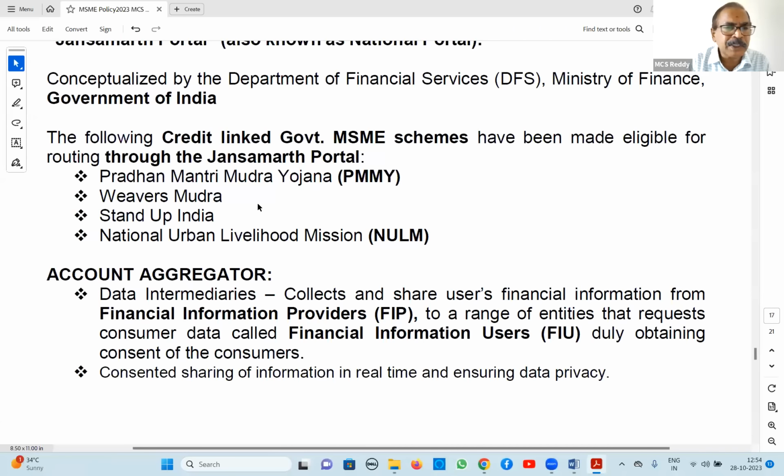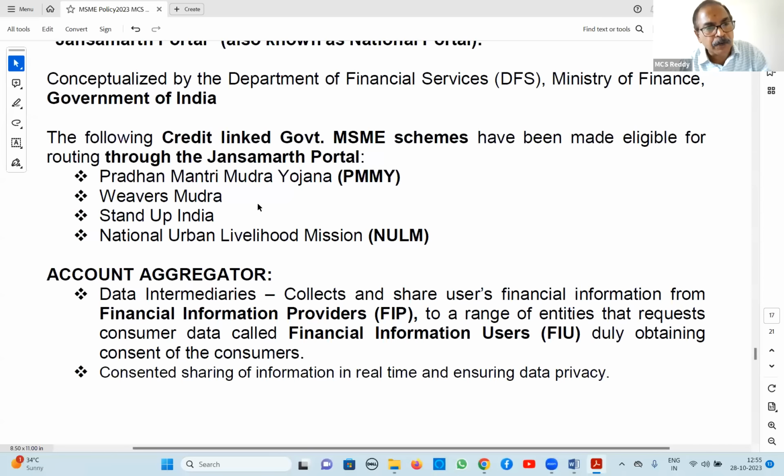That corporate information they will collect, just like credit information companies. Just like that, they will collect information from corporates. And this information will be given to financial information users, nothing but financiers, banks. So they collect information from corporates and give information to banks. So they act as a mediator, aggregator.